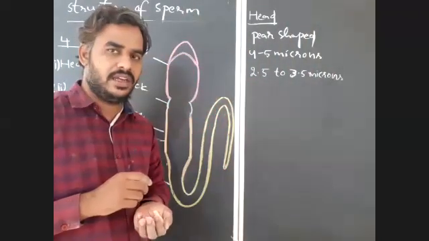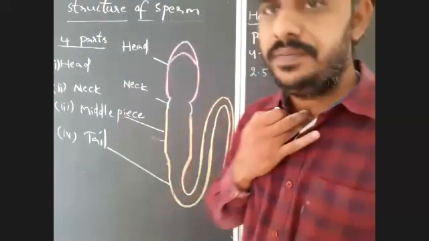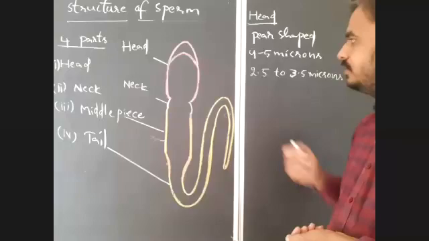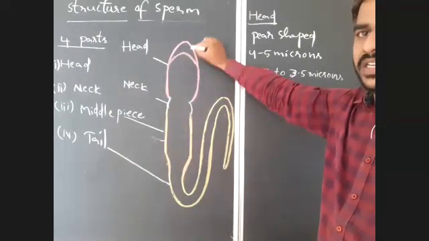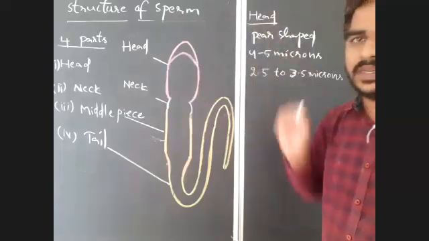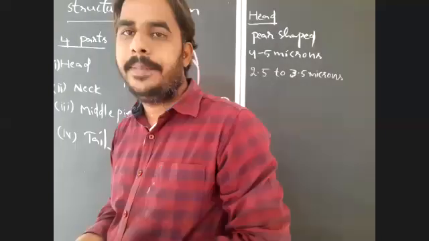Okay. This head contains two important parts: nucleus and acrosome. Nucleus and acrosome are the two parts present in the head region. One is the nucleus, another one is the acrosome.